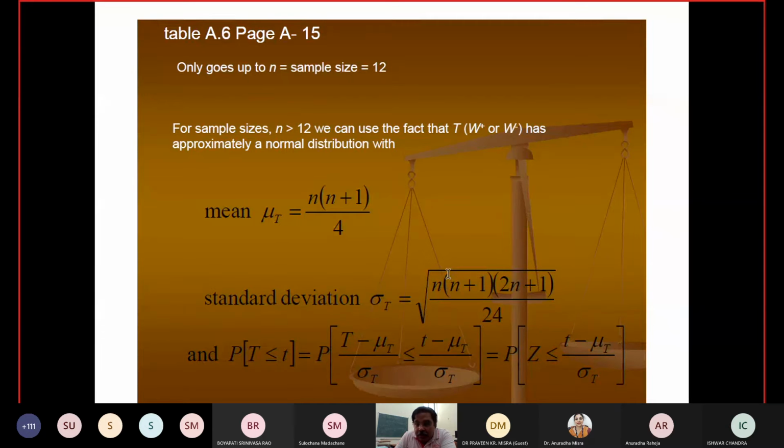So now we are going to use standard deviation and variance. By using this standard deviation and variance, we can find a normal distribution, and that can be converted to a standard normal distribution.